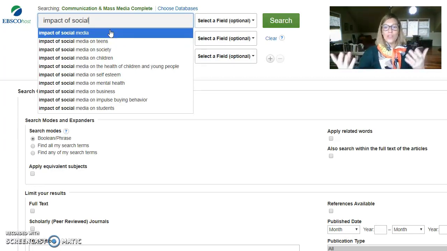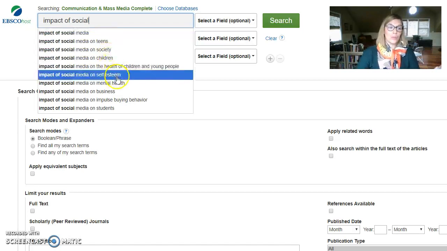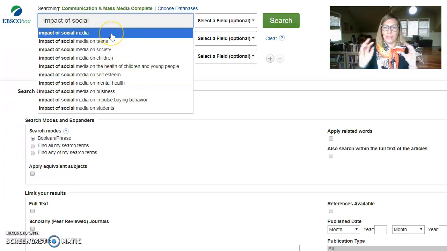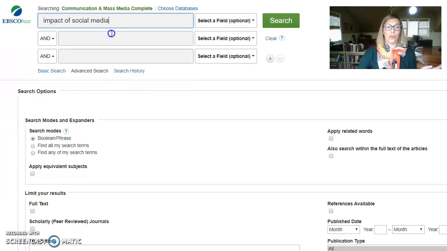Note that if you're specifically getting off of Instagram because it makes you feel bad about your weight, then maybe social media's impact on self-esteem would be a better key phrase for you. So don't feel locked into this general phrase. I just am using something that's general enough that it might connect with a lot of your media changes,